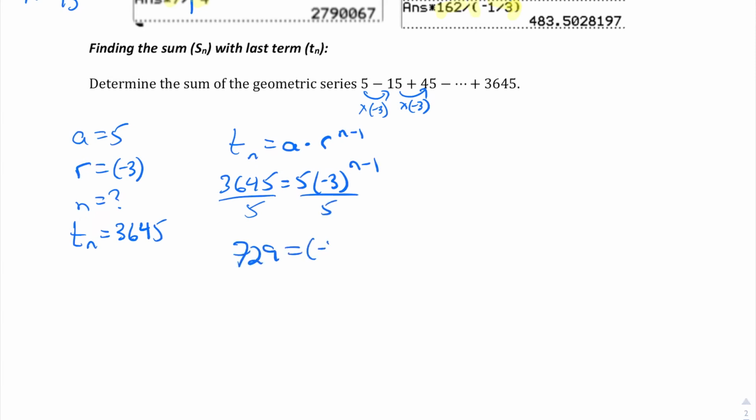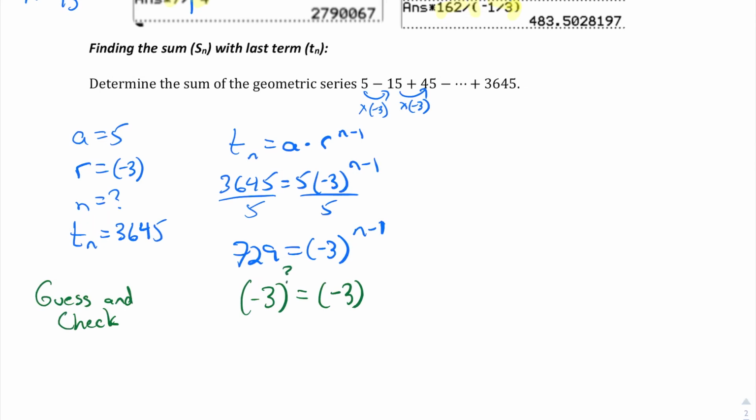And we're trying to isolate for the thing in the exponent. So our variable's in the exponent. So I move everything I can over. So I divide by 5 on both sides. So that gives me 729 on the left side and -3 to the exponent n -1. So again, this is where if we could do logarithms, we would do it, but we can just do a little guess and check. And it only takes 10, 20 seconds.